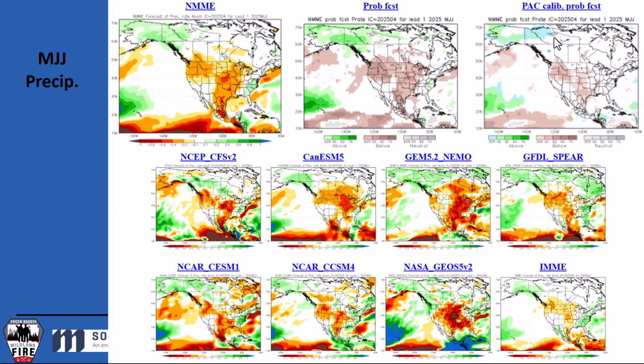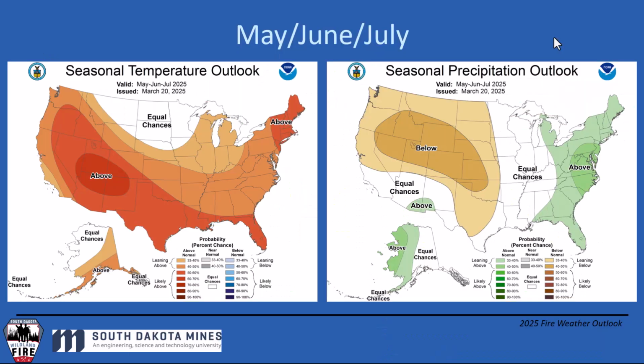And if we're going to see below average precipitation and above average temperatures, that bodes well for the continuation or the expansion of drought really across the area. And this is the Climate Prediction Center's outlook for May, June, and July.